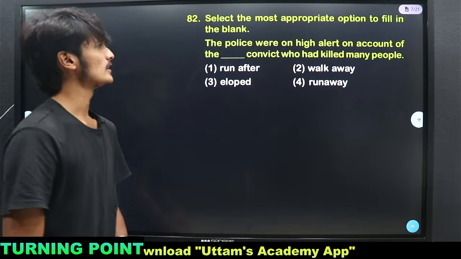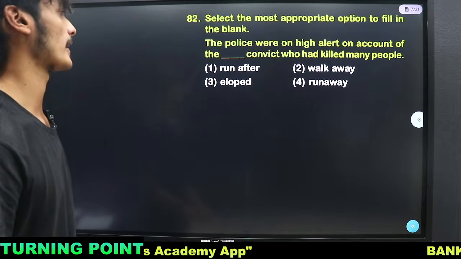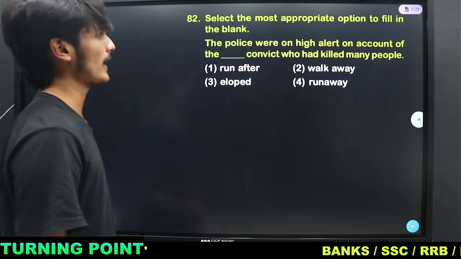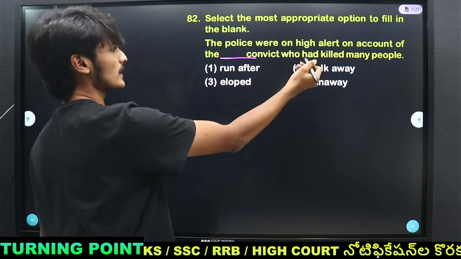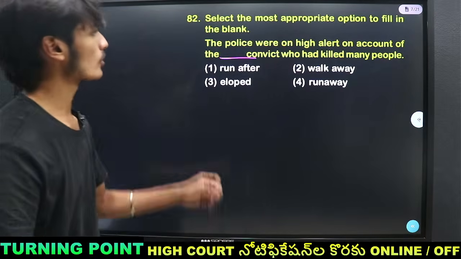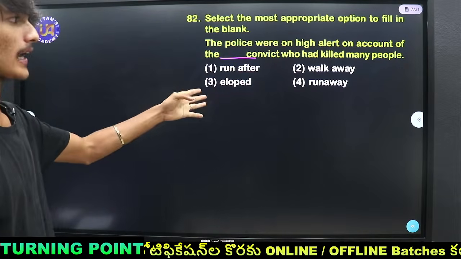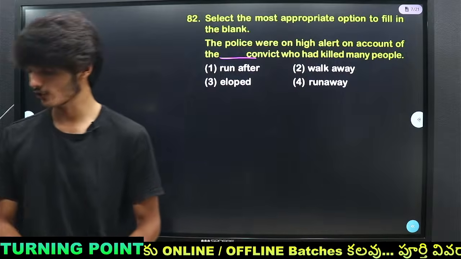Then we have: select the most appropriate option to fill in the blank. The police were on high alert on account of dash convict who had killed many people. So run after, walk away, eloped and run away. Which option is the right one?